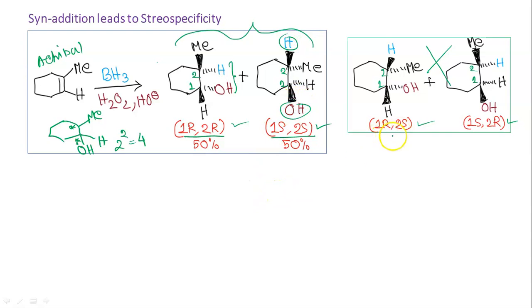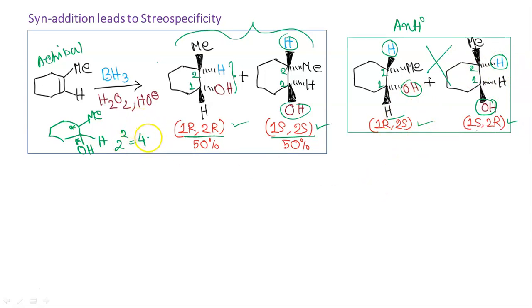But in case of the other possibility, 1R 2R, the addition of H and OH, you can see the color so that you can differentiate this H and this H. The blue H is actually coming from the reagent BH3 and OH is coming from H2O2 and HO minus. So in case of 1R 2R, the addition is basically anti. So H is added from above the plane, OH is added below the plane, and in the other case, 1S 2S, OH is added above the plane, H is added below the plane. So this is anti-addition. We are not getting it.